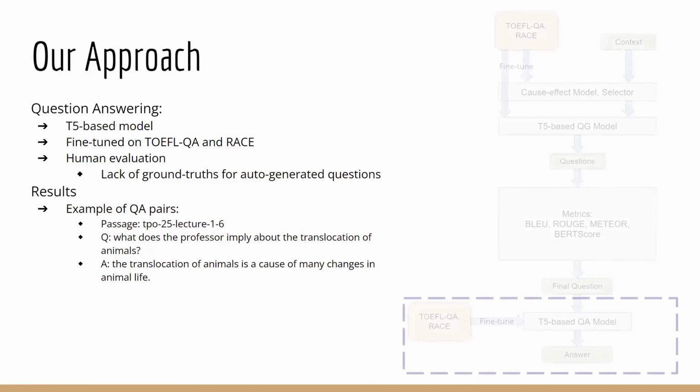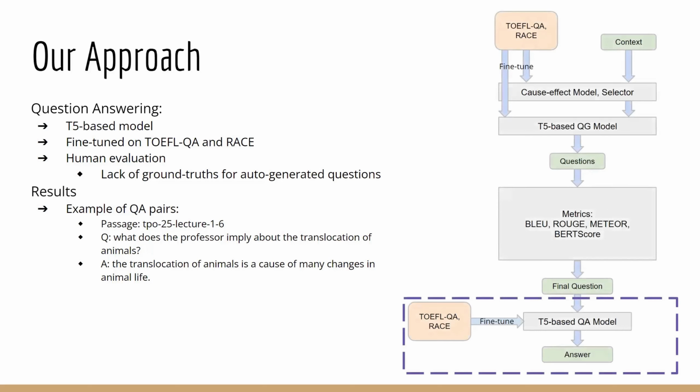For question answering, we'll fine-tune the SOTA T5 on the TOEFL QA and RACE dataset. Since the input of the QA model are machine-generated questions, we don't have any ground truth labels, so we'll have to rely on human evaluation to assess the result of the QA model, and here's one of the examples.